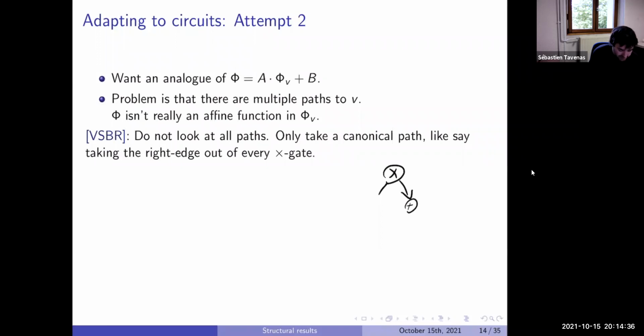So what will be the right path? It is when you go from the top. Each time we meet a multiplication gate, you take the right. Each time we meet an addition gate, you take every path you want. Multiplication, the right one; addition, anything.